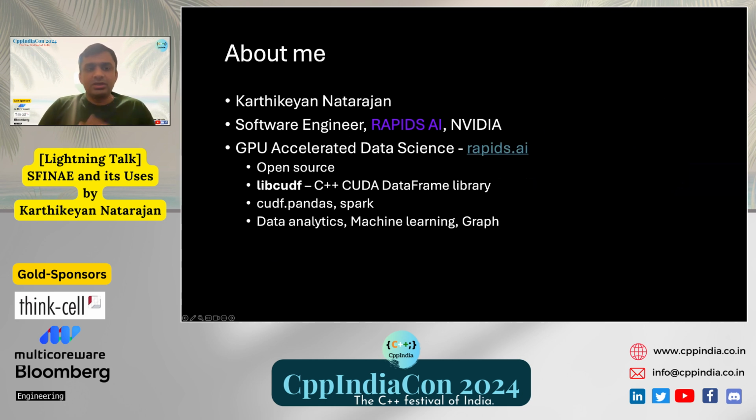Our group develops GPU accelerated data science libraries for NVIDIA, covering data analytics, machine learning, and graph, which runs the workloads on GPUs, which is actually quite fast on very large data sets. And I am part of the CUDA data frame library team, which develops the C++ and CUDA library for running the data analytics workload on GPU. So we have Pandas GPU accelerator version and also Spark version. It's an open source library. It's a quite good C++ library. So if anybody wants to contribute, they're open to it, because we do follow good C++ standards. You'll be able to learn a lot.